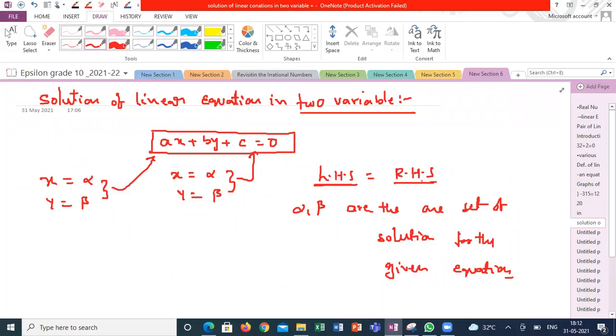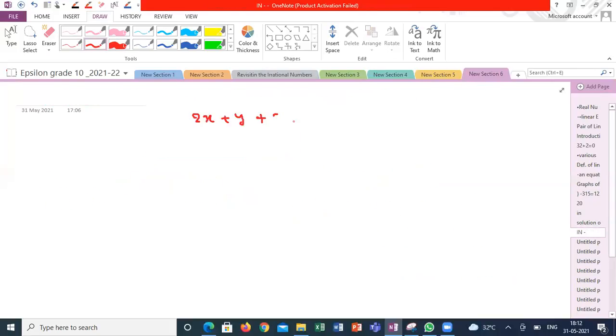Yes, sir. Then alpha comma beta is one set of solution of the given equation, taken together as one set. If alpha changes, beta also will change. I will explain with one example. Suppose I have 2x plus y plus 3 is equal to 0.